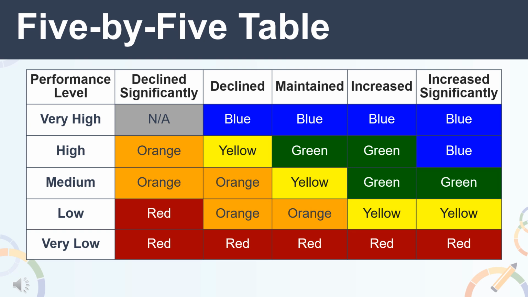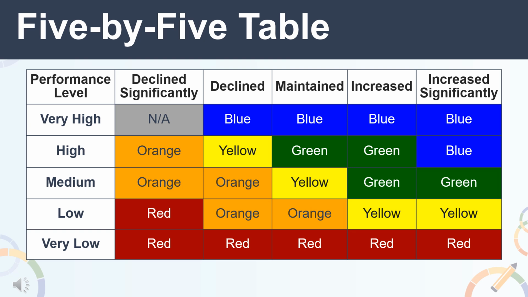To receive a yellow performance level, you would need a status of high with a change of declined, or status of medium with a change of maintained, or status of low with a change of increased or increased significantly. For an orange performance level, you would need status of high with a change of declined significantly, or status of medium with a change of declined significantly or declined, or status of low with a change of declined or maintained.